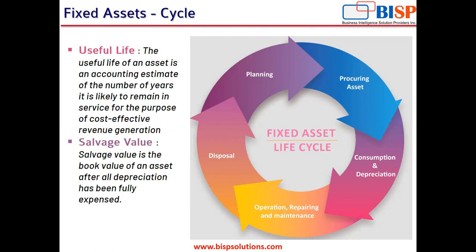Then after the consumption and depreciation, there come operations, repairing and the usual maintenance on the fixed assets. And once the asset has reached its useful life, be it 5 years, 10 years, 7 years, whatever useful life has been estimated, the asset is disposed of. Once the asset is disposed of, the life cycle starts again with planning of a new asset, procuring, consumption, and so on. So this is the life cycle of any fixed asset usually found in an organization.